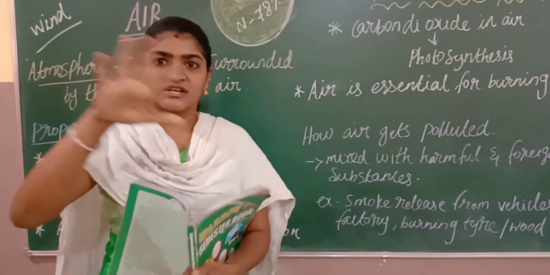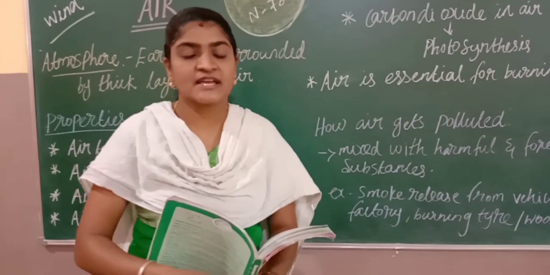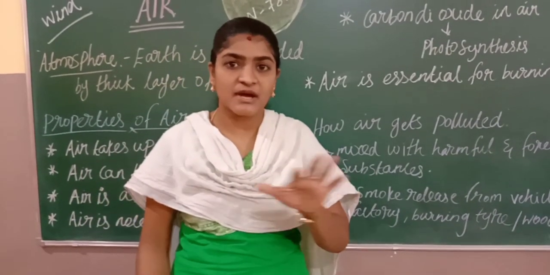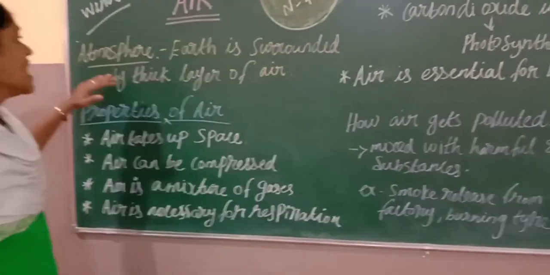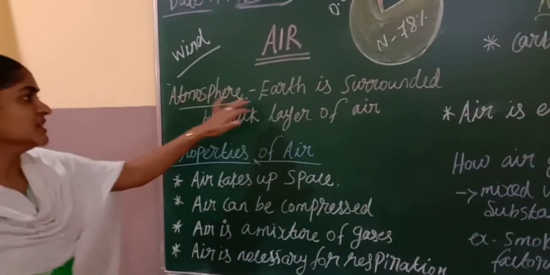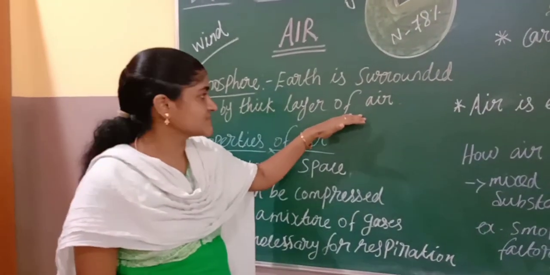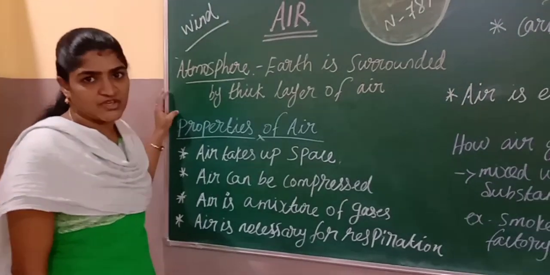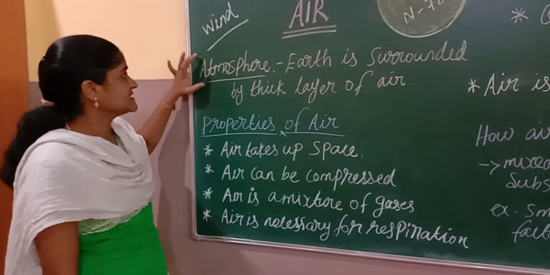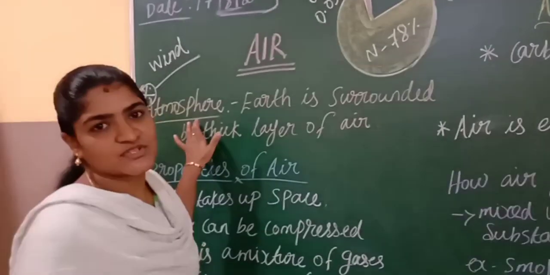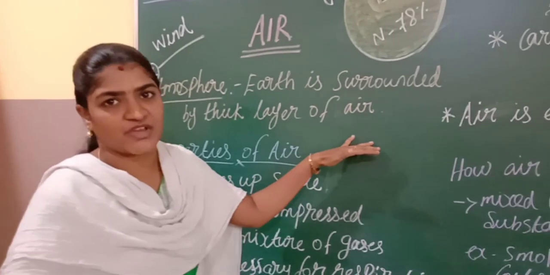Also, the earth is surrounded by a thick layer of gas. It is called the atmosphere. Earth is surrounded by a thick layer of air, called the atmosphere. So this is very important, children, you have to read this. Atmosphere: Earth is surrounded by a thick layer of air.